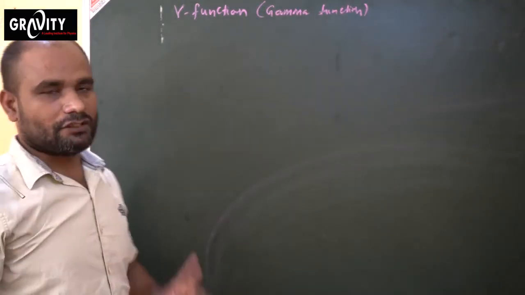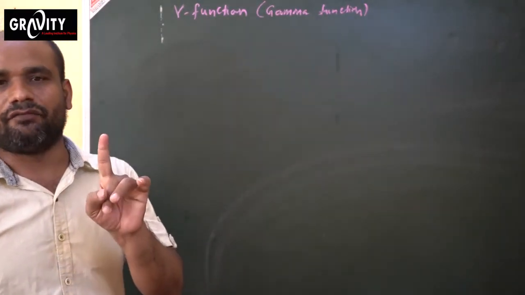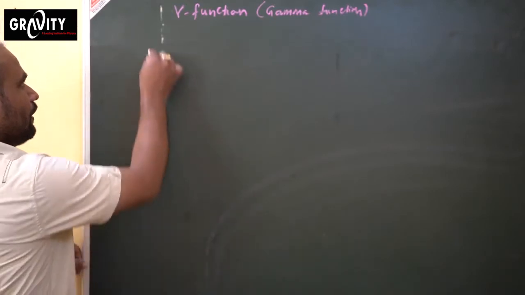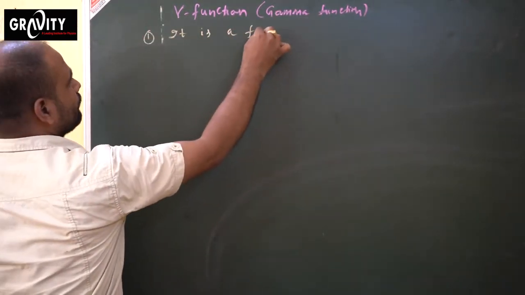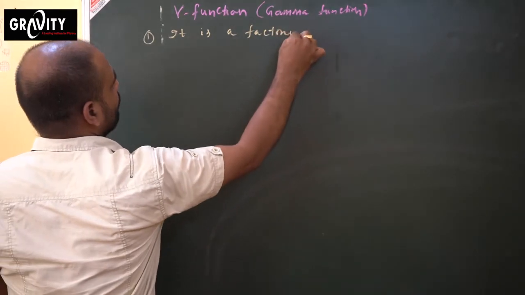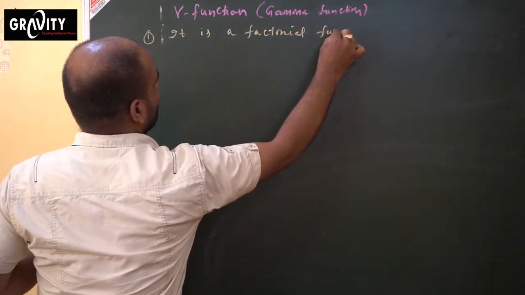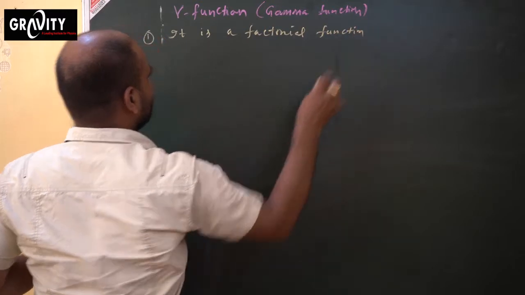Now, first point is gamma function is a factorial function.